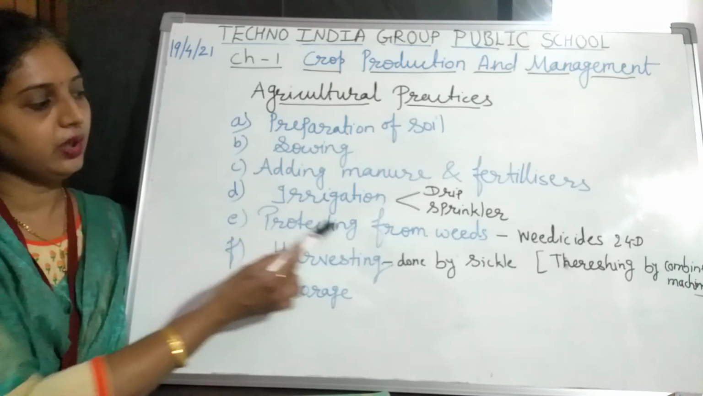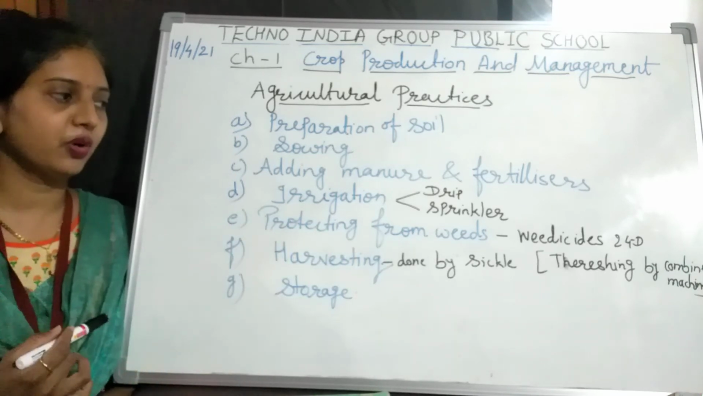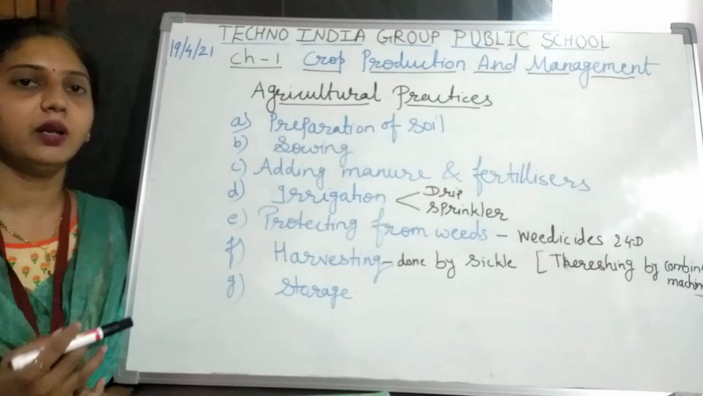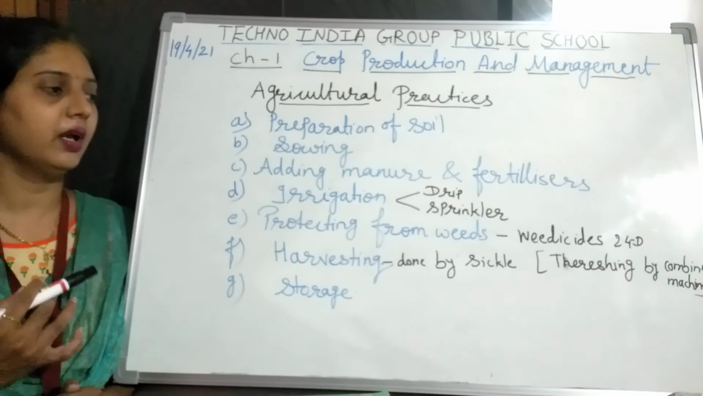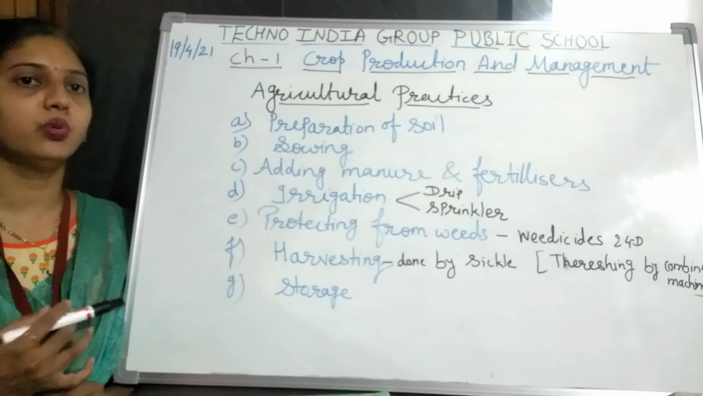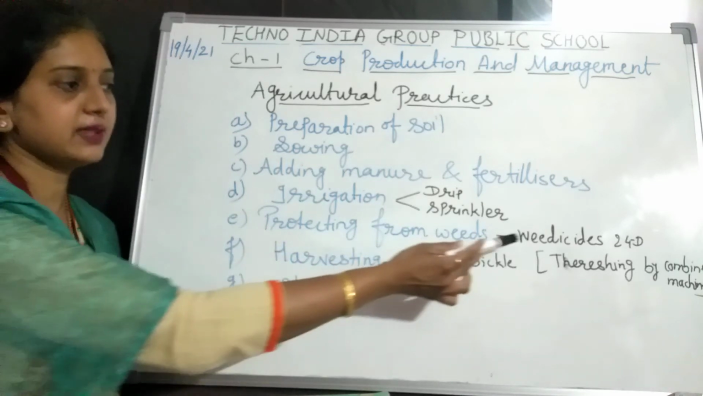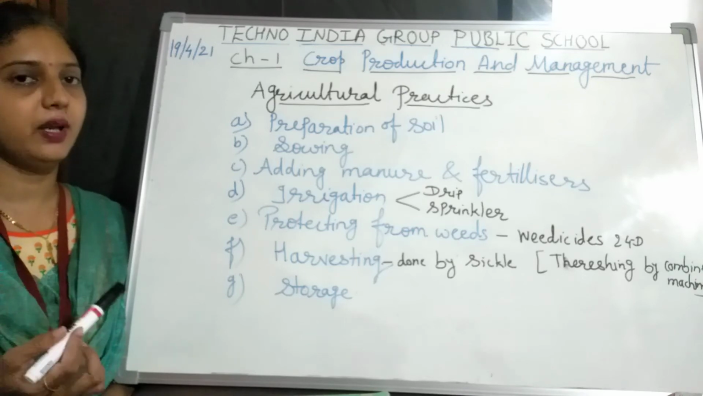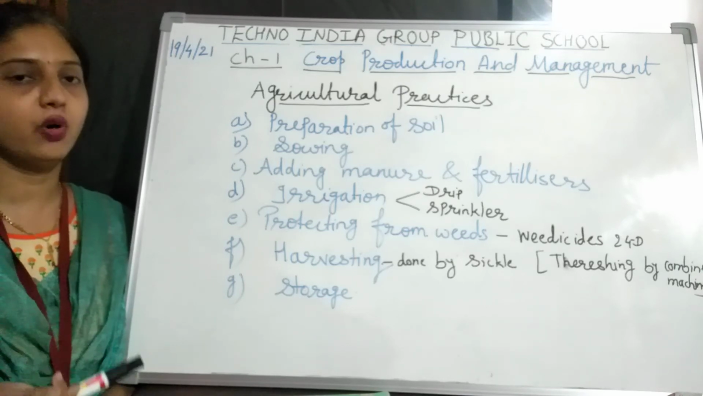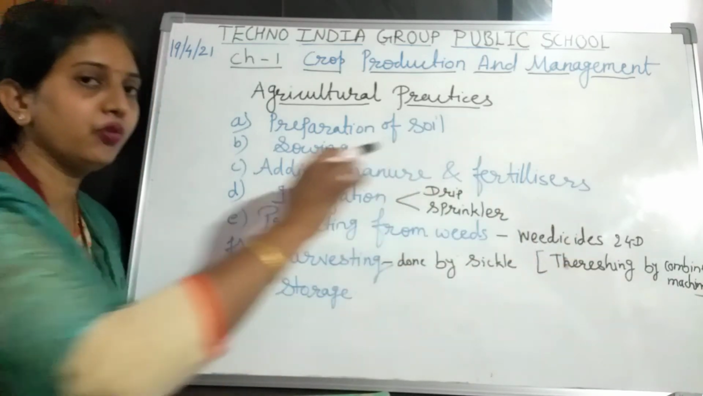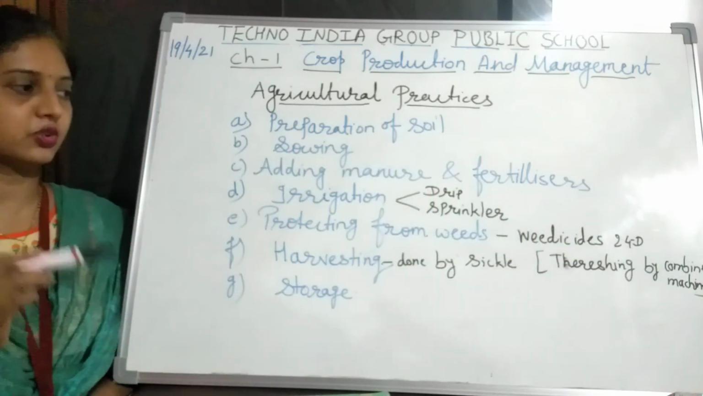Then protecting from weeds. What is meant by protection from weeds? Along with the crops, some unwanted plants grow beside the plants. So we have to destroy those unwanted plants with the help of weedicides. We use some chemicals to spray over the unwanted plants to destroy them. The name of that weedicide or chemical is 2,4-D.